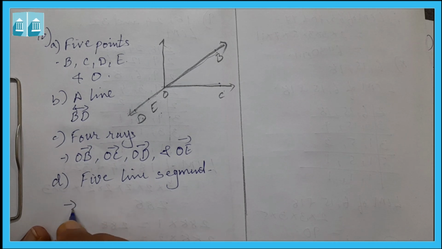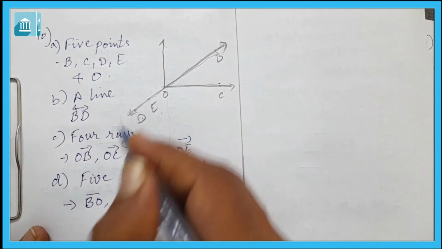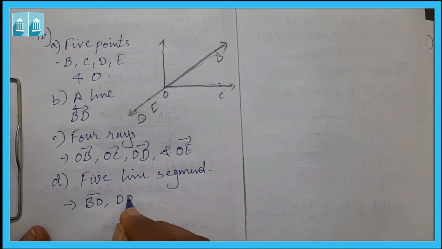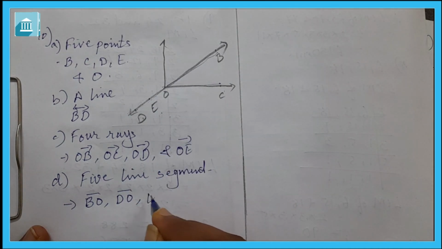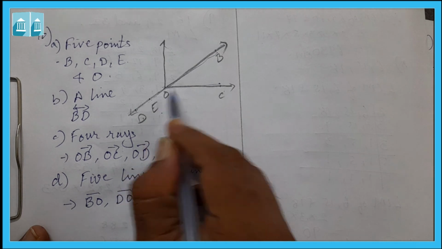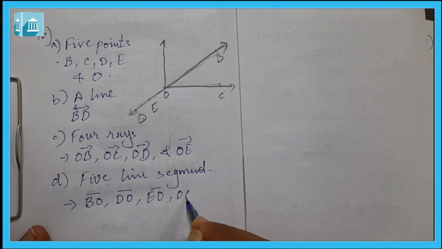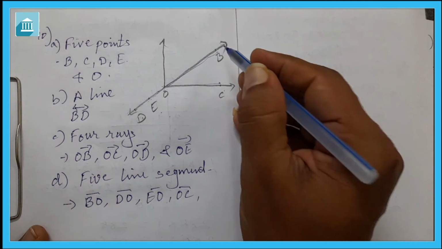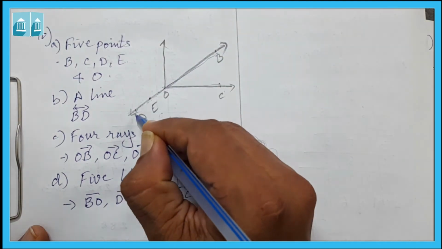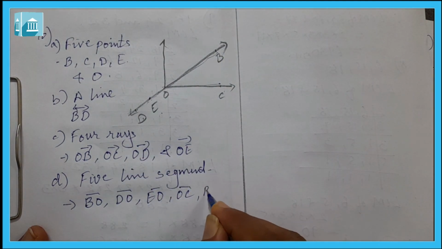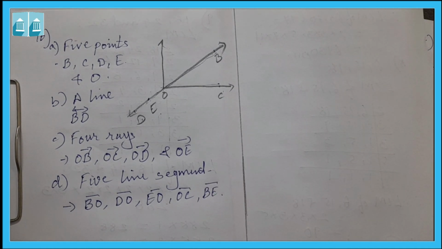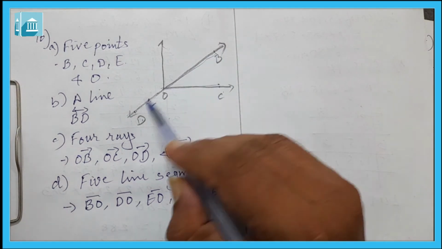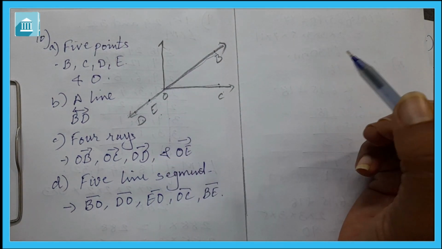You can write here BO line segment, then line segment DO, EO is also a line segment, OC is also a line segment, BE, line segment BD, BE, this is also a line segment. So in this way you can give the answer. There are other line segments also, BD is also a line segment.